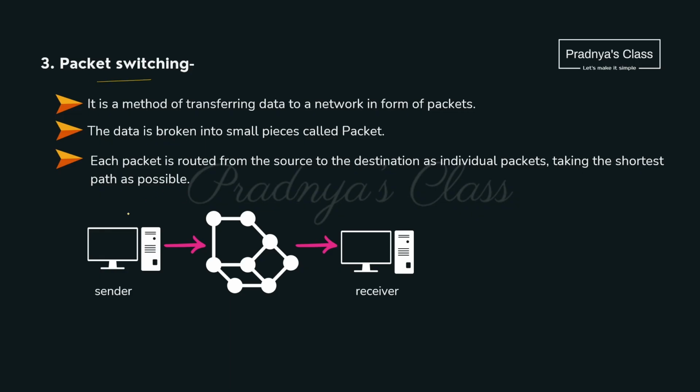Alright, here is the third switching technique, that is packet switching. In this, the data will go to the network in the form of packets. Packets means small pieces of information. Here it will follow some algorithm so that the data will reach the receiver in a faster way, taking the shorter route. Now along with types of network, we know the switching techniques too. The first is circuit switching, in which we have a direct connection between sender and receiver. The second one is message switching, and the third one is packet switching.